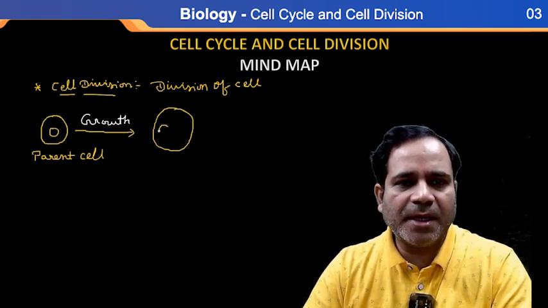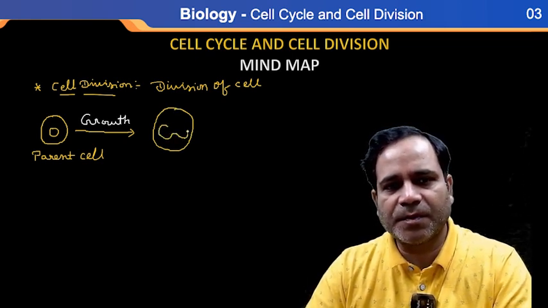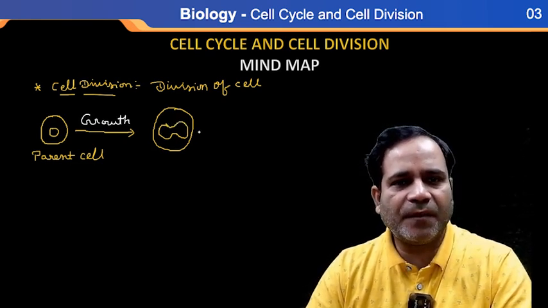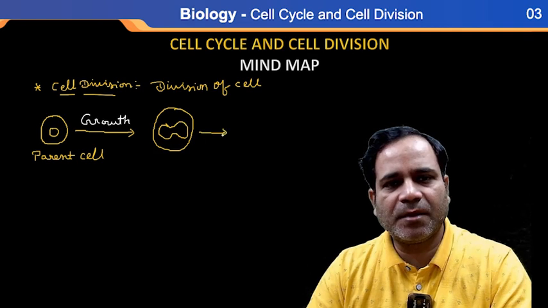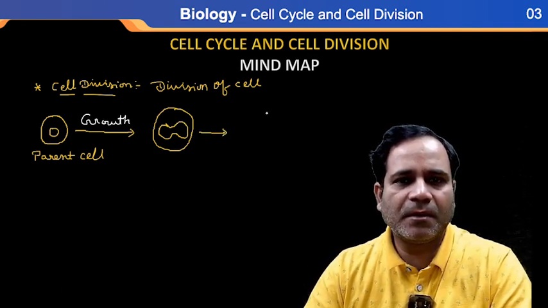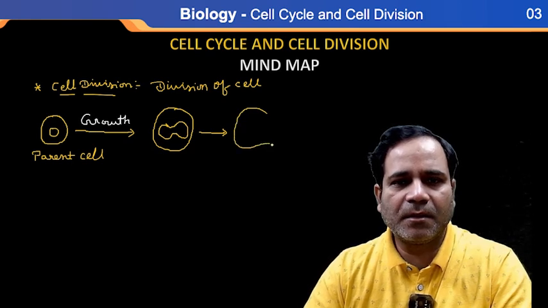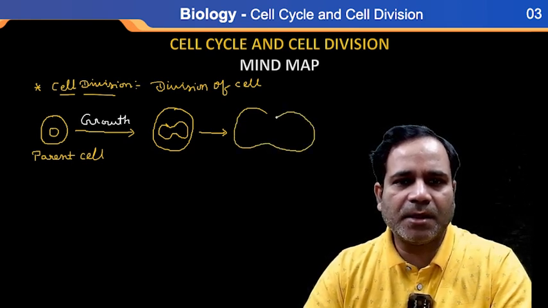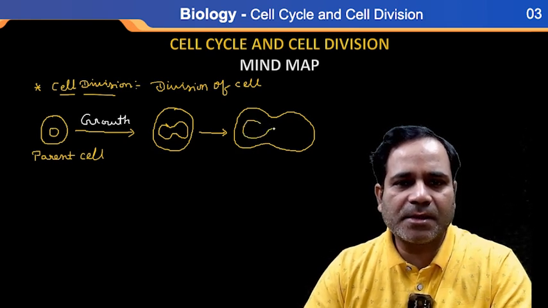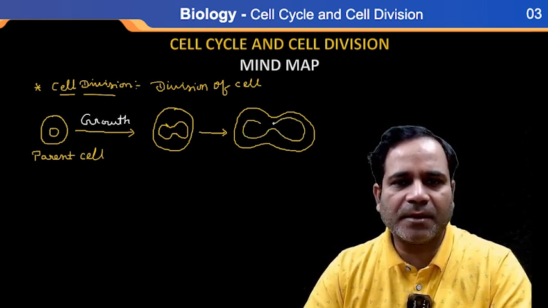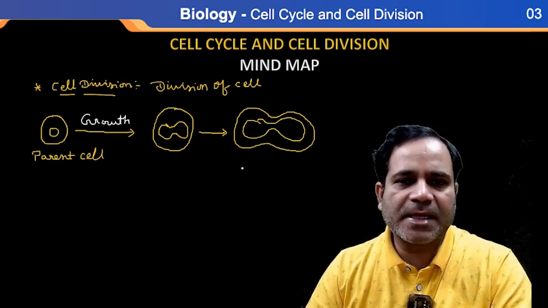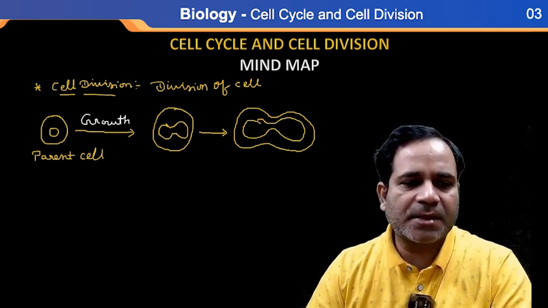Now the nucleus first divides. And further, see this as the inner engulfing. And now further, this cell divides into two parts.